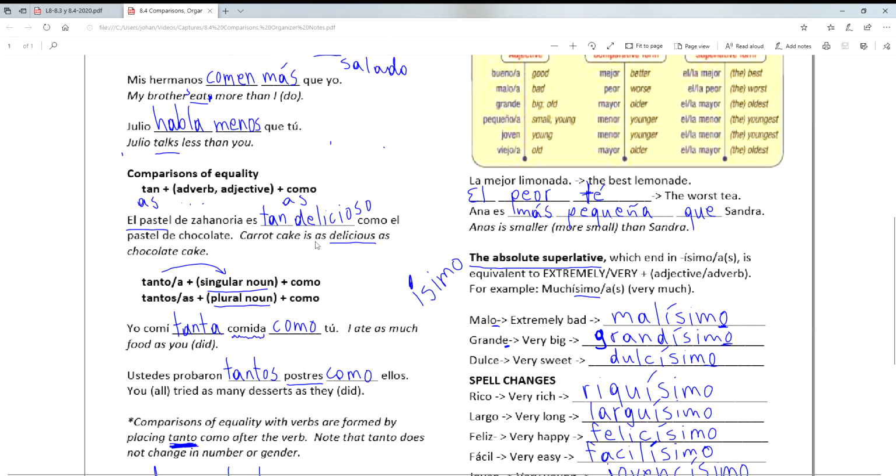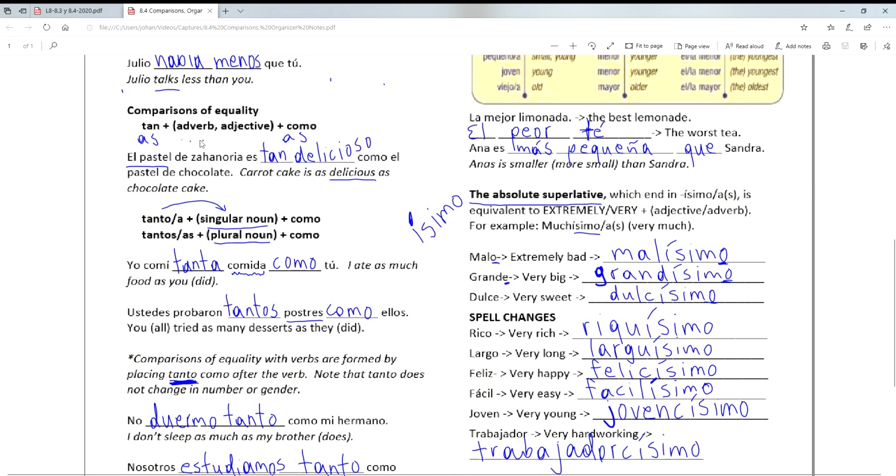So carrot cake is as delicious as chocolate cake. And we know that delicious is delicioso. Okay, so el pastel de zanahoria es as delicious as. So tan delicioso como el pastel de chocolate. And delicioso, which is the adjective that I'm using to make the comparison, does agree with what I mentioned first, which is el pastel, because that's my noun, right? Okay.